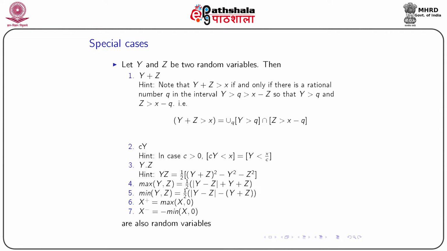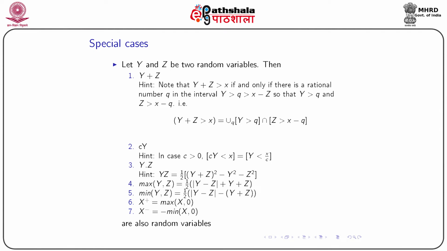What will happen if a random variable is multiplied by a constant? Now assume that c is greater than 0, so we want to see whether cy is a random variable or not. It is, because cy less than x is nothing but y is less than x by c, and we know that y is a random variable.